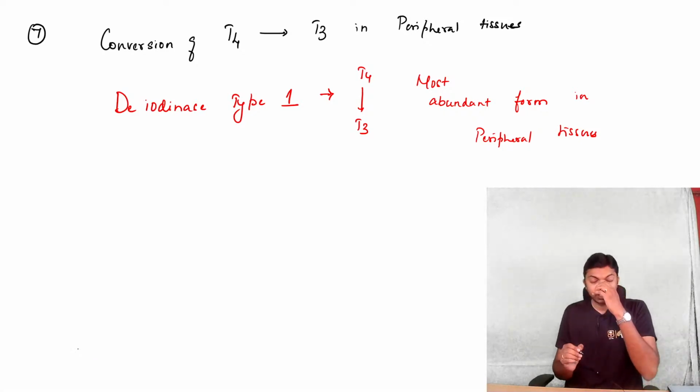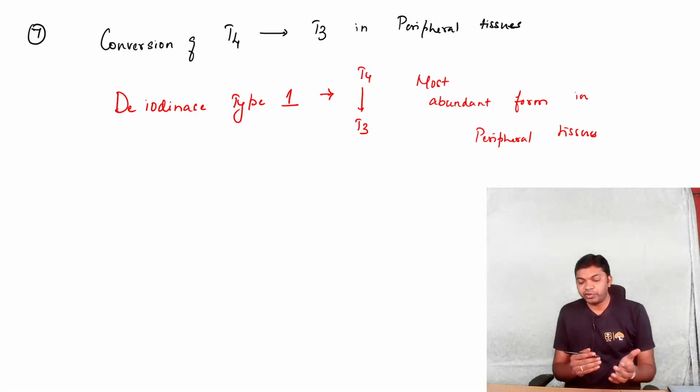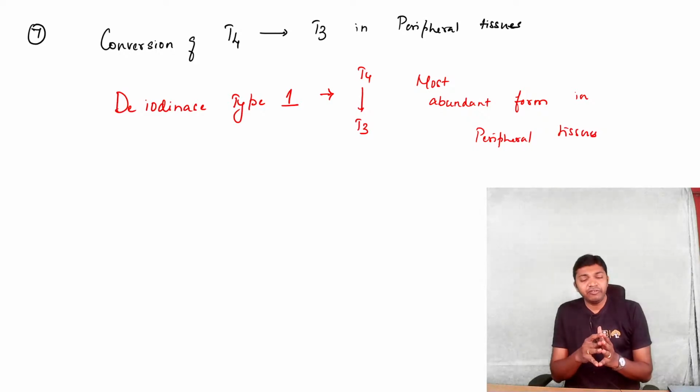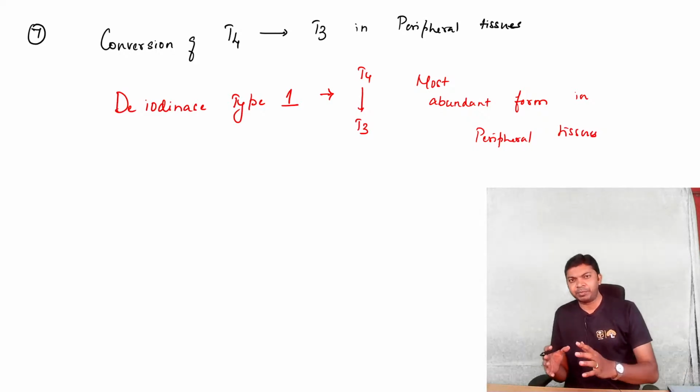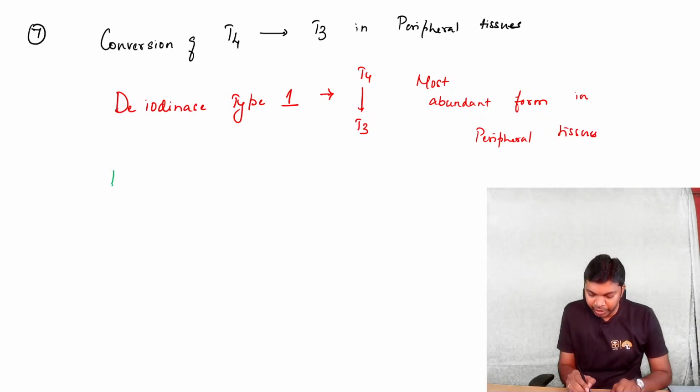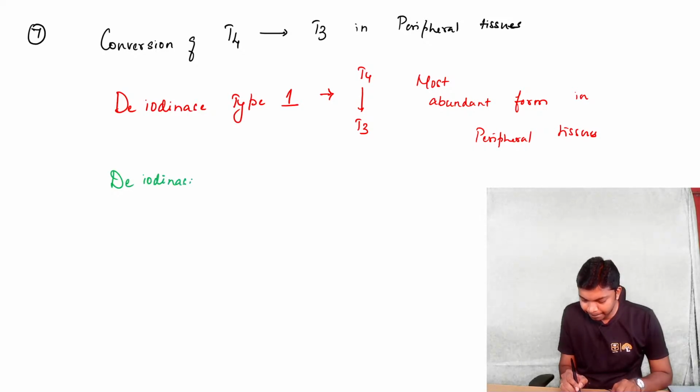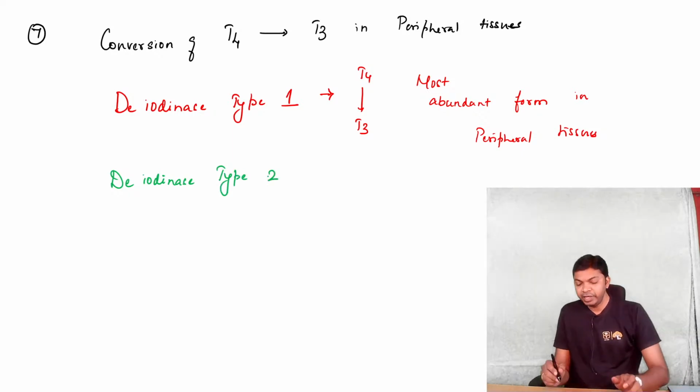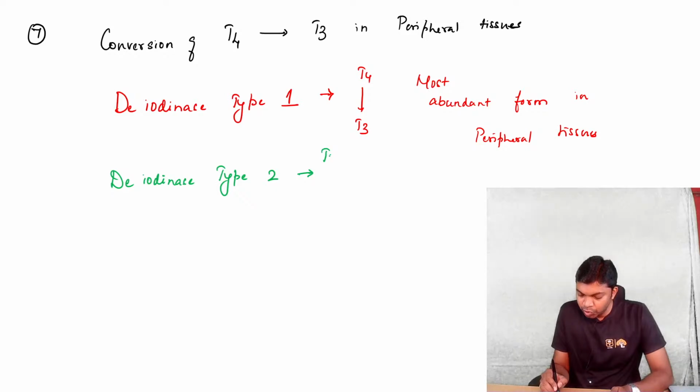This is for your understanding, as well as in case the question gets extended in upcoming exams, you have to be familiar with it. We have the second type called deiodinase type 2. Deiodinase type 2 is also involved in converting T4 to T3.